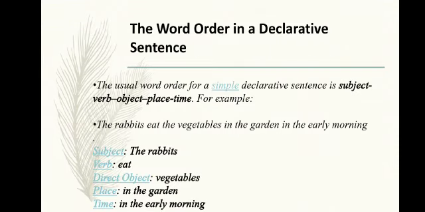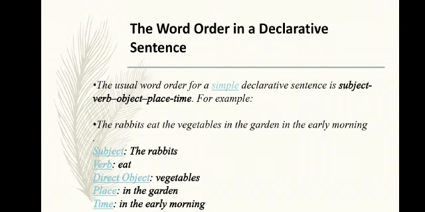So let's see the word order in a declarative sentence. The usual word order for a simple declarative sentence is first subject, verb, object, place, time. See the example: The rabbits eat the vegetables in the garden in the early morning.